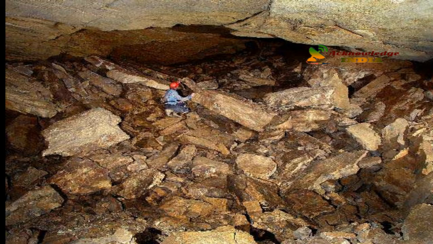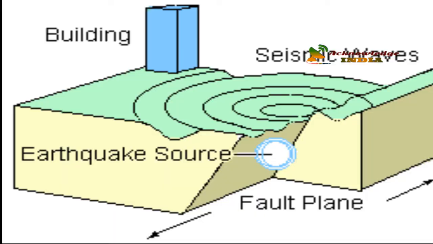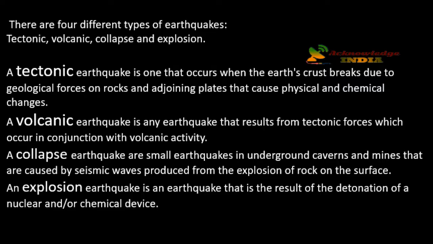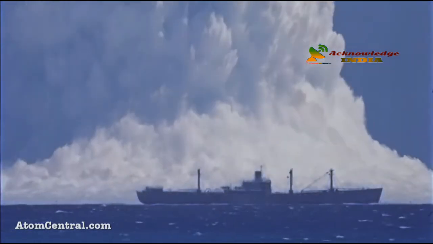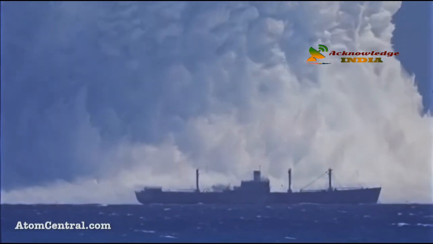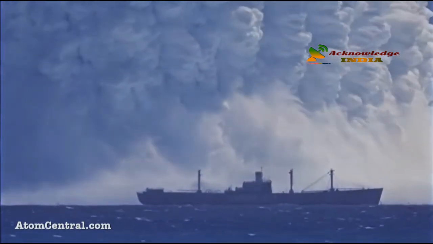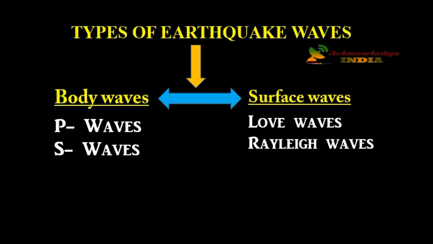3rd. Collapse. A collapse earthquake are small earthquakes in underground that are caused by seismic waves produced from the explosion of rock on the surface. The 4th one, explosion. An explosion earthquake is an earthquake that is result of detonation of a nuclear or chemical device. The earthquake waves are basically 2 types: